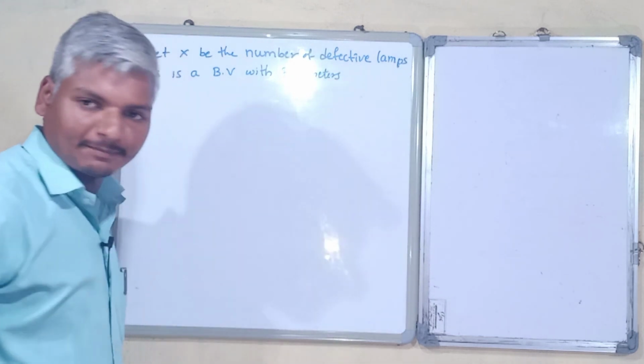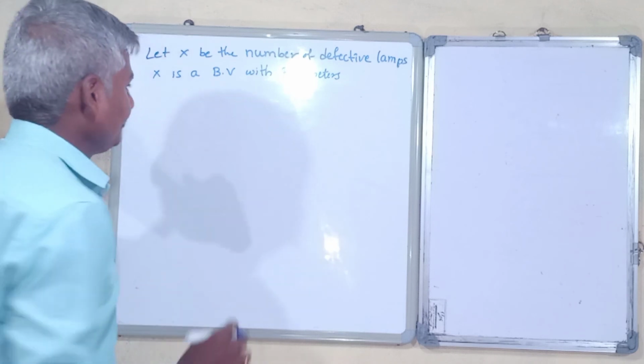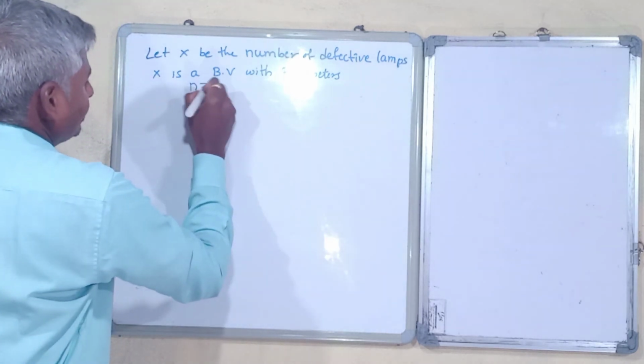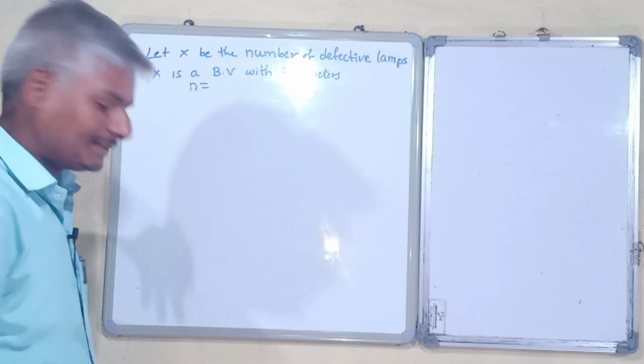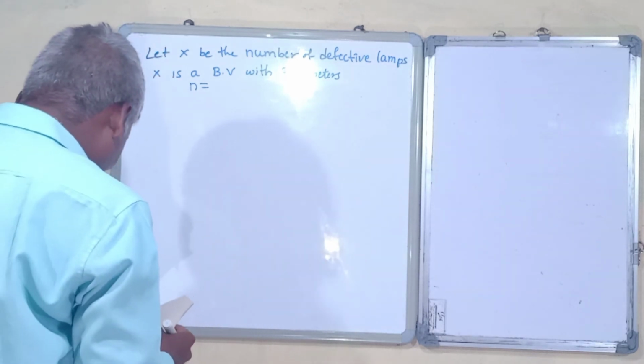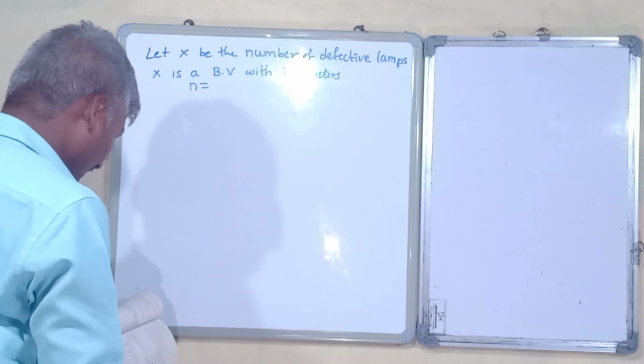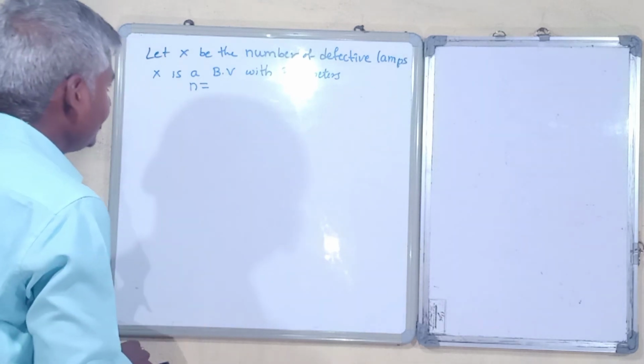There are two parameters for the binomial distribution, n and p. So n equals, here there are totally how many samples? There are totally 8 samples or 8 lamps. A sample of lamps is taken for inspection.